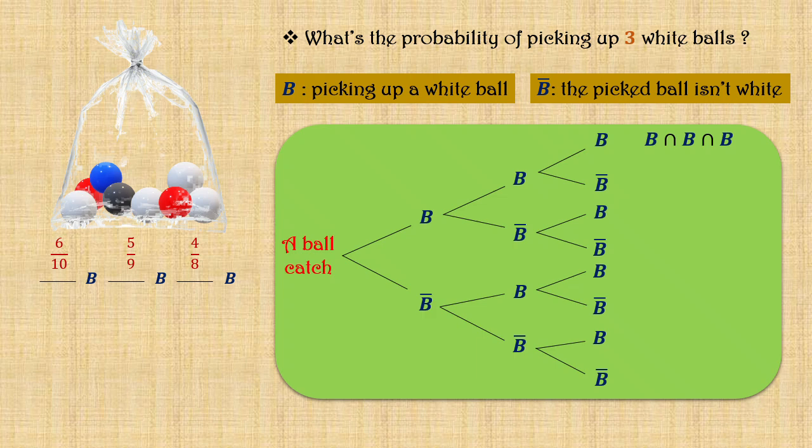Therefore, the probability for this path, according to which the 3 picked balls would be of white color, to happen, equals 6 over 10, times 5 over 9, times 4 over 8, which equals 1/6. And this answers our question.